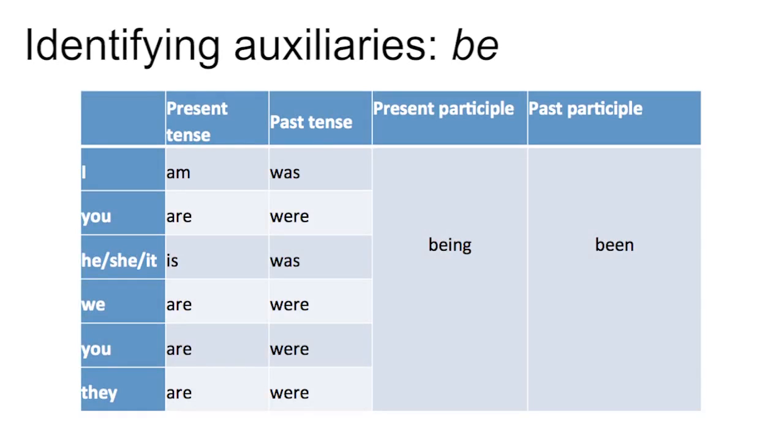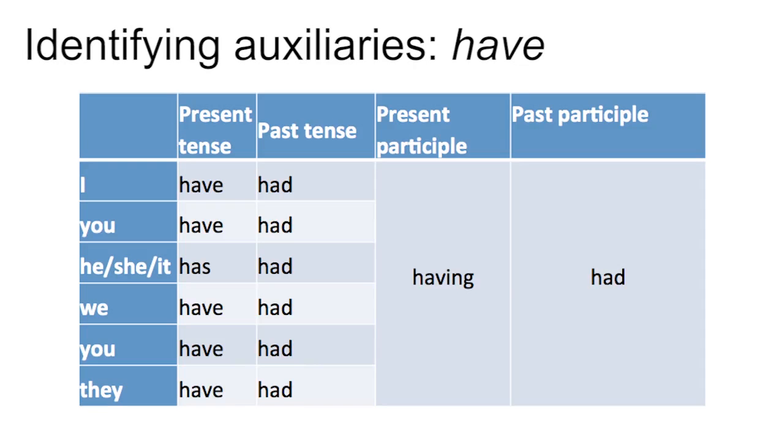Identifying auxiliaries. The primary auxiliaries, especially be, are the most irregular verbs in the English language. It's important to be familiar with the different forms of the auxiliaries so you're able to identify them in the verb phrase. Here are all the forms of the verb be. In the present tense we have I am, you are, he, she or it is, and we or you or they are. In the past tense we have I was, you were, he, she or it was, and we or you or they were. The present participle is being and the past participle is been.